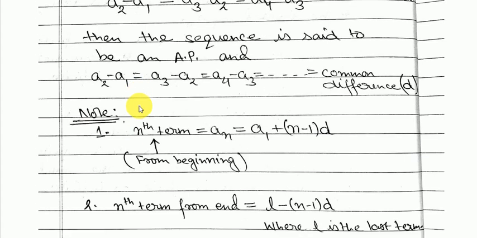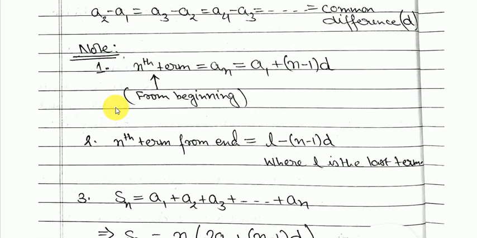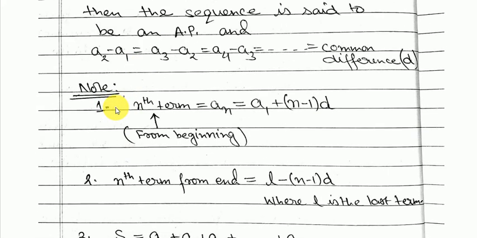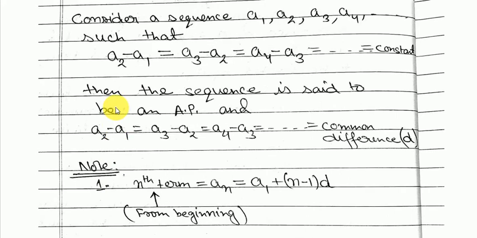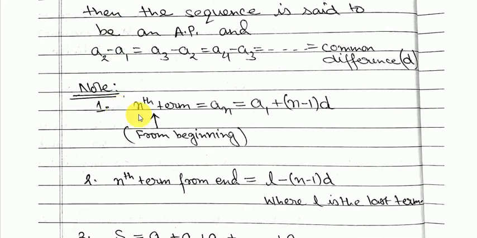Now before we move on to the questions, let us see how the nth term of an AP is defined. So the nth term in an AP is written as an is equal to a1 plus n minus 1 times d, where a1 is the first term, d is the common difference, and n is the number of the term which we are looking for, so you have to put n over here.